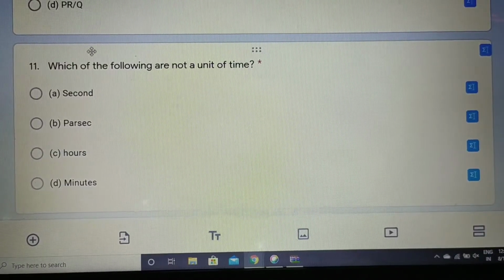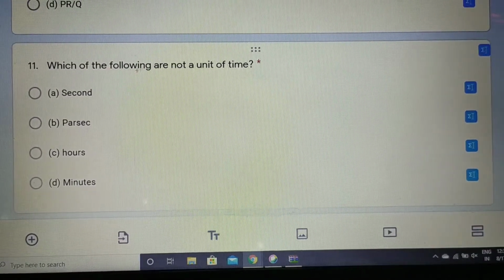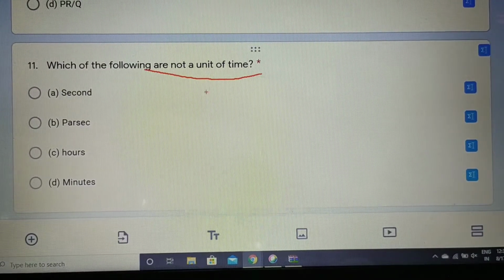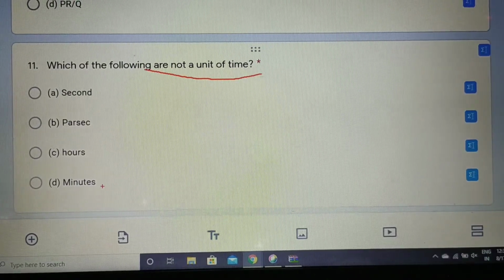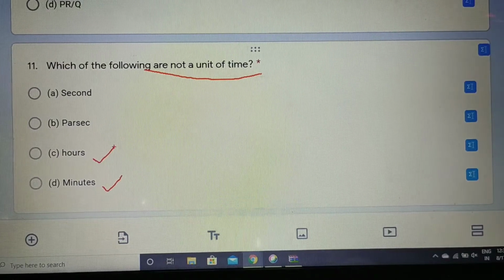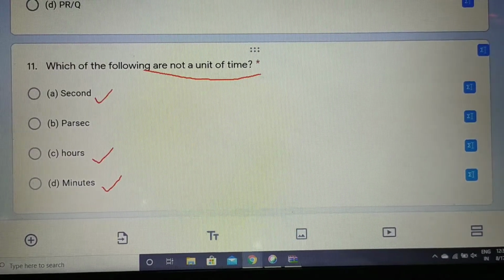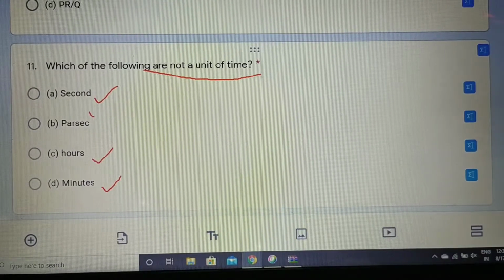So, the question says, which of the following is not a unit of time? Let us start from the bottom. Minute is a unit of time. We measure time in minutes. Hours also, we measure time in hours also, right? We measure time in seconds also. So what are we left with? We are left with parsec.